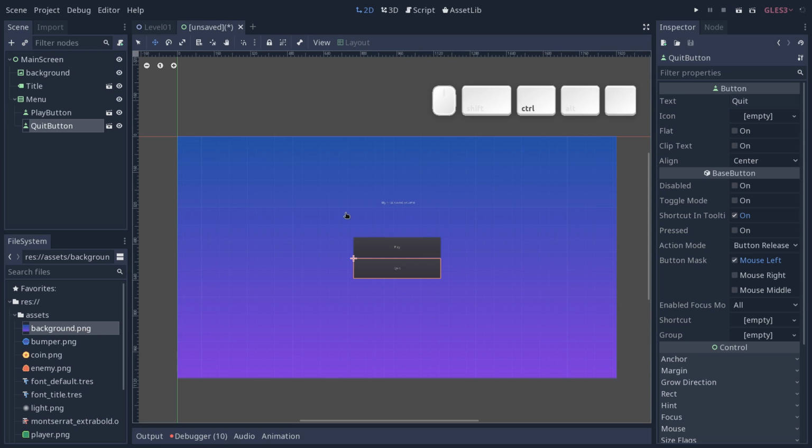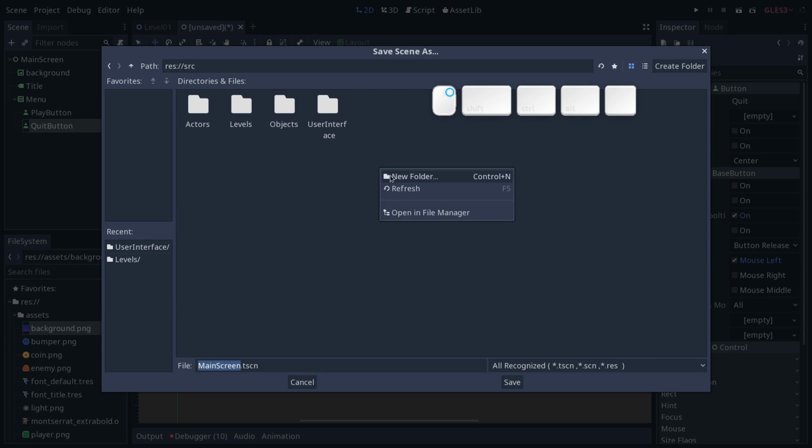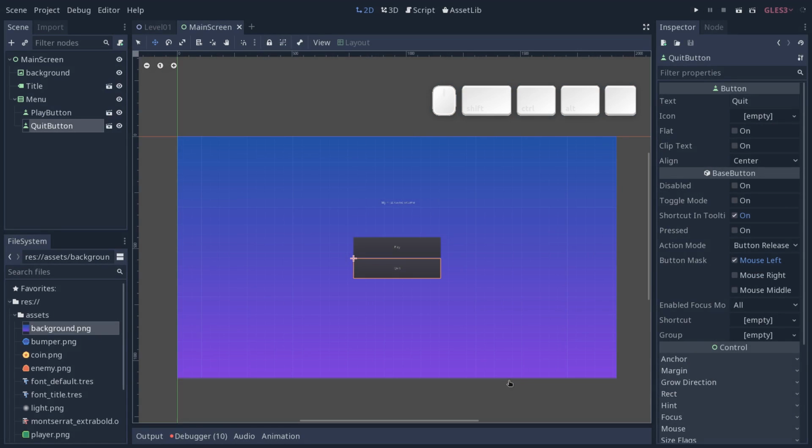But with that, save your main scene. We're going to save the main screen here in a new folder once again that we will call screens. These are going to be entire separate screens from our game levels. So main screen, save. You can do one last thing.